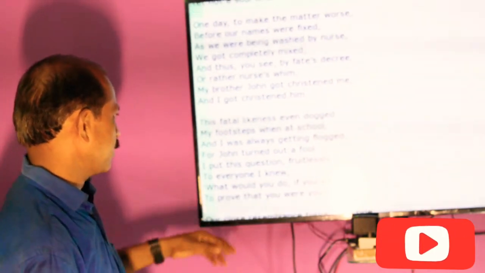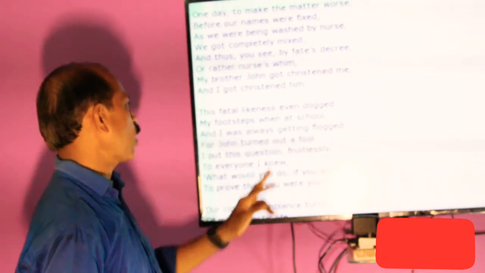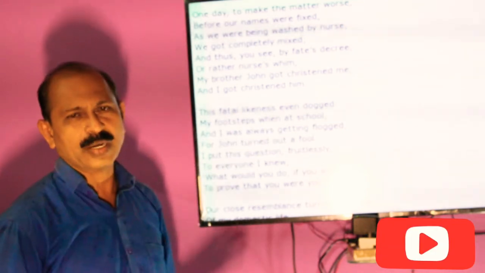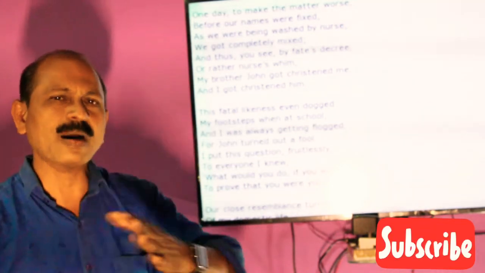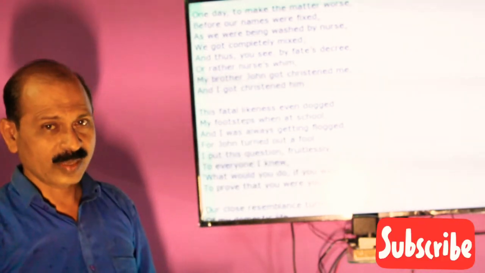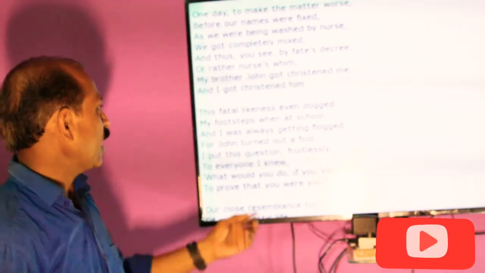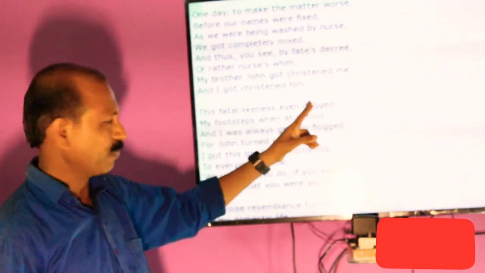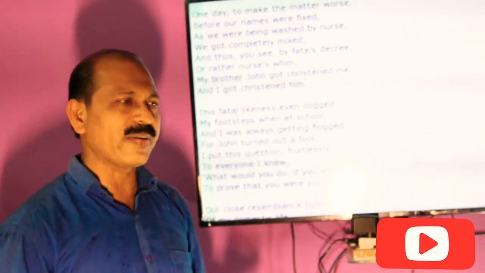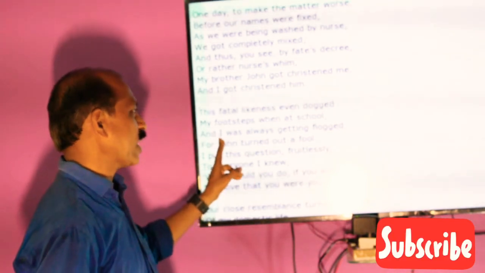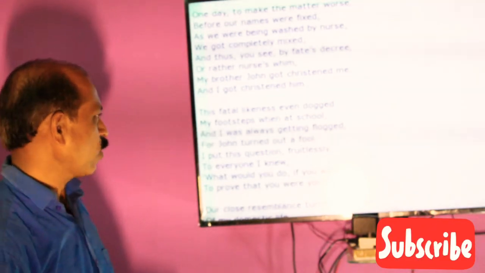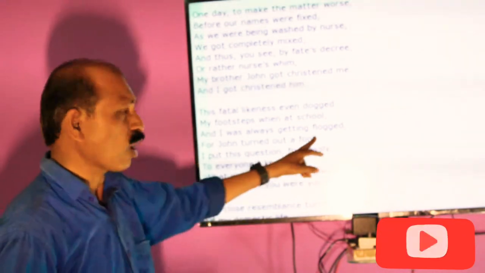This fatal likeness even dogged my footsteps when at school. So he said here, this fatal likeness even dogged. Dog means persisting. And then their fatal likeness; fatal means unfortunate, bad. And so their similarity even dogged my footsteps when at school. When the poet and his brother were admitted in the school, at that time what happened with him? And I was getting flogged. What he said here? I was getting flogged. Flogged stands for punished.